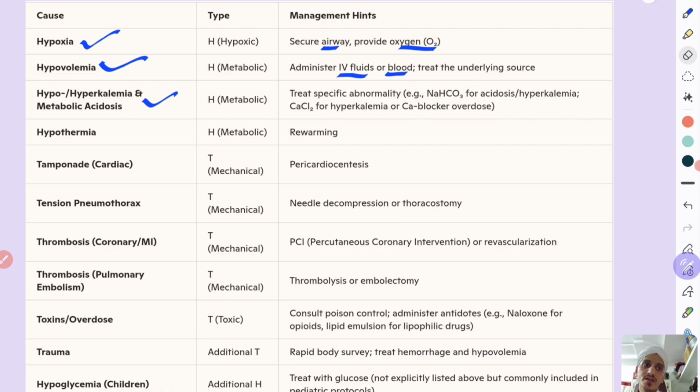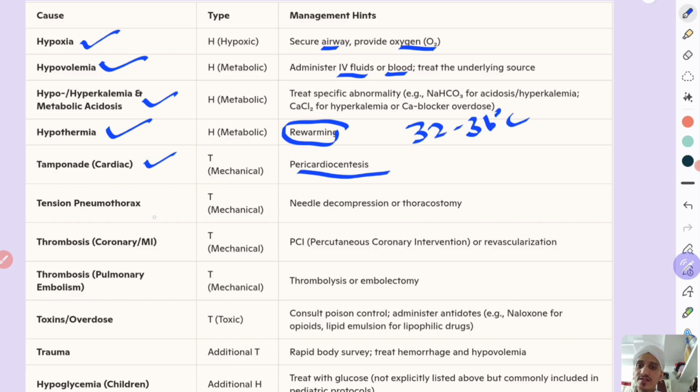Hypothermia, rewarming. In a comatose patient, the target temperature is 32 to 36 degrees centigrade. For tamponade, you will perform pericardiocentesis. For pneumothorax, needle decompression and then thoracostomy or ICD insertion. Thrombosis, coronary, acute coronary event or MI, you will perform PCI or revascularization therapy. Thrombosis of pulmonary, this is the other T. Pulmonary embolism, thrombolysis or embolectomy.